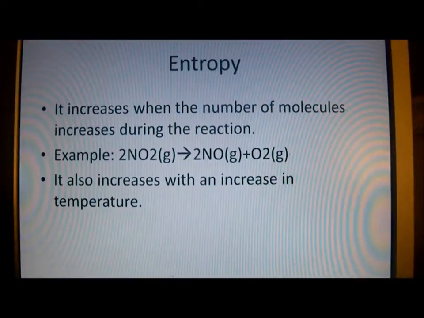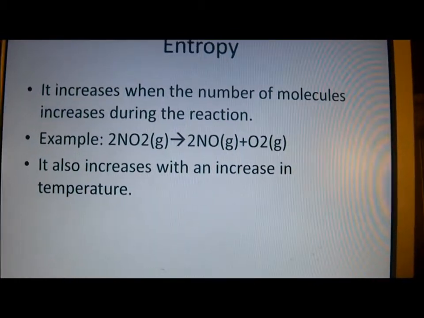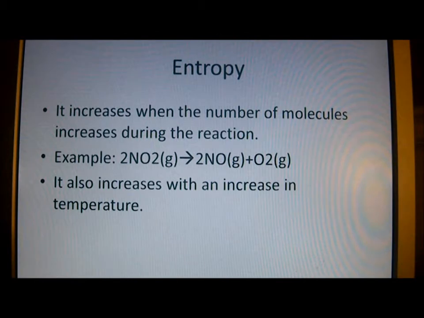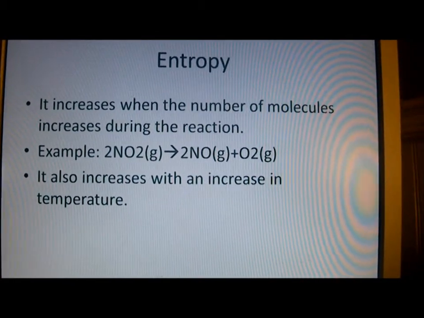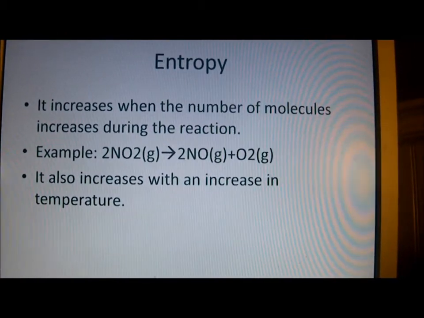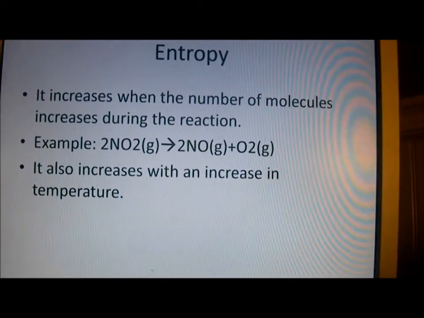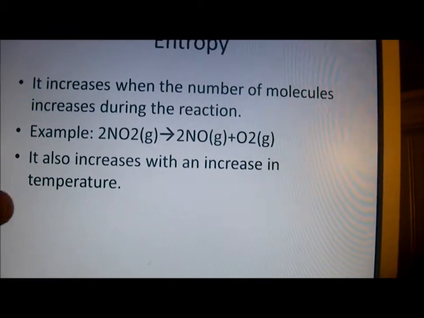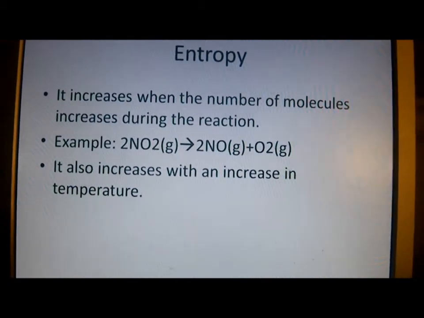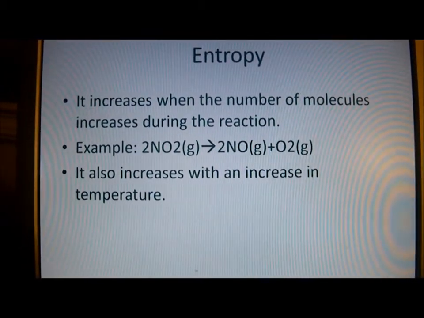This is basically another bullet about the last example we just saw, but here's another example also. Entropy increases when the number of molecules increases during the reaction. In this example, it's the opposite, because in the other example there were 2 grams in the reactant and 1 gram in the product, but this is 1 gram in the reactant and 2 in the product. This is why it's increasing: it went from 1 gas to 2 gases. And entropy also increases with an increase in temperature.